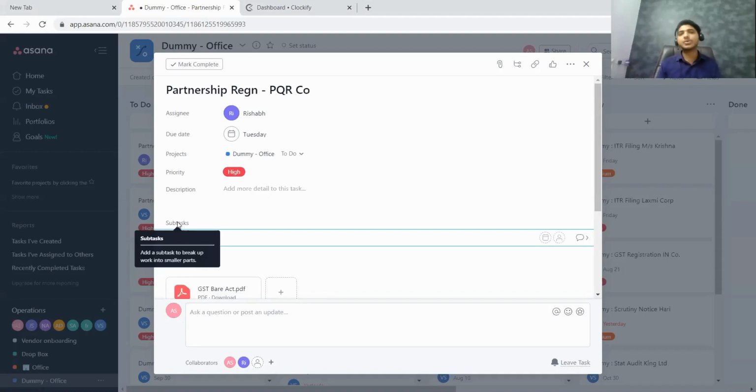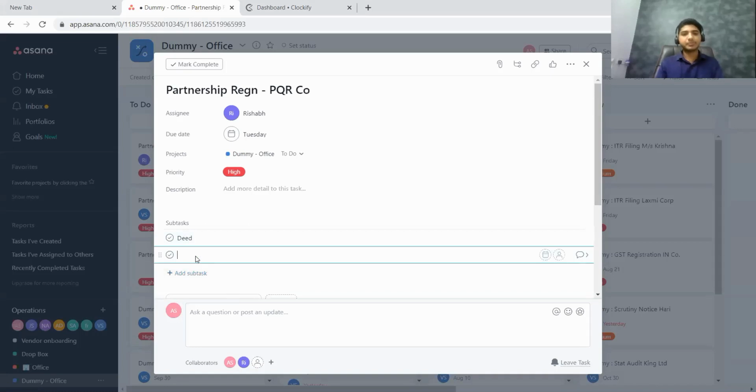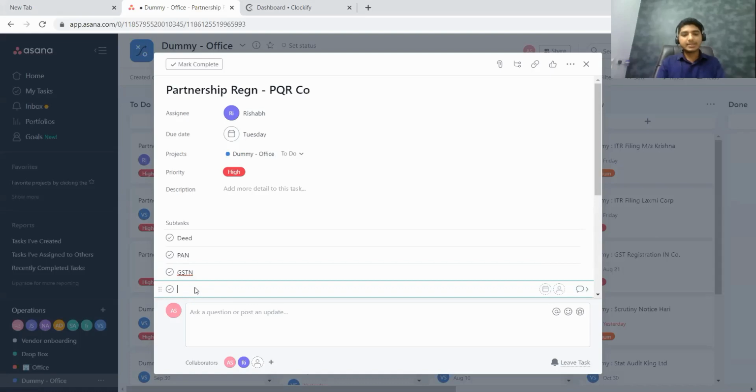For example, if it is going to be a partnership registration, and I want to break it down into 4 subtasks, let us say the first subtask is making the partnership deed, the second subtask is applying for PAN, the third subtask is GST registration, and the fourth subtask is opening of a bank account. So these are the 4 subtasks I'm creating. And again, you can type the subtask in length, but just to save the time of members, I'm writing in a very short form.